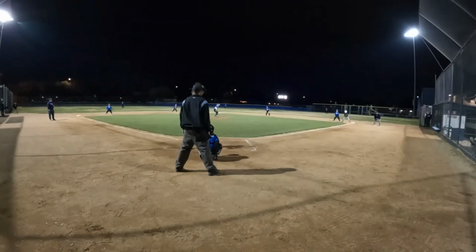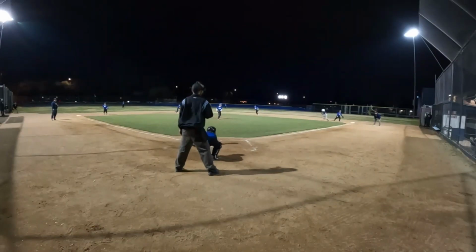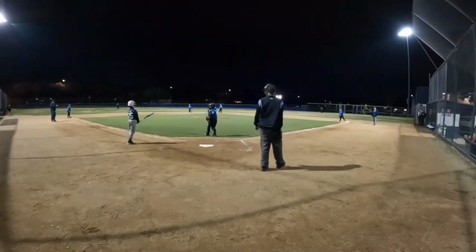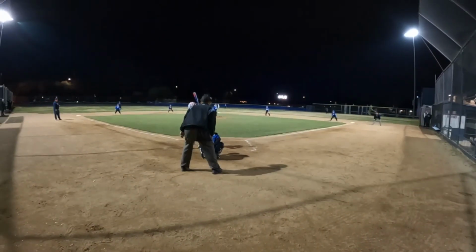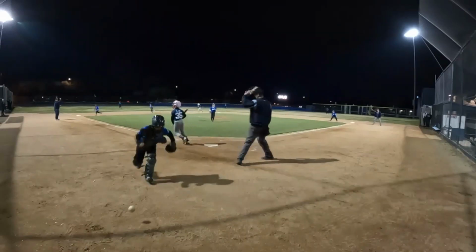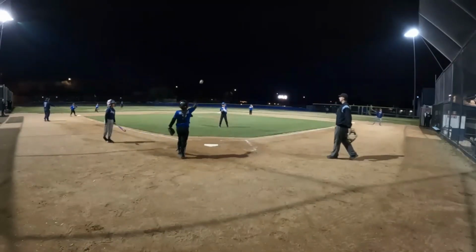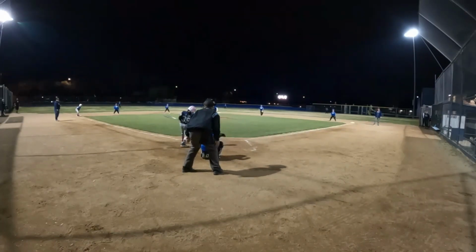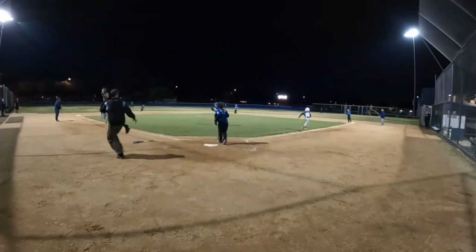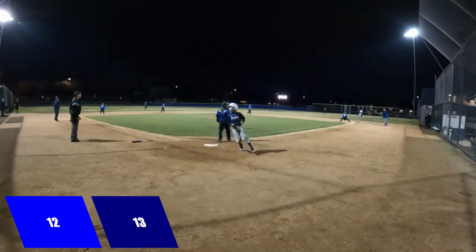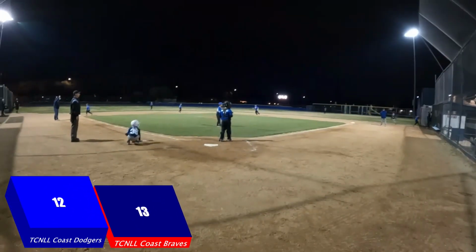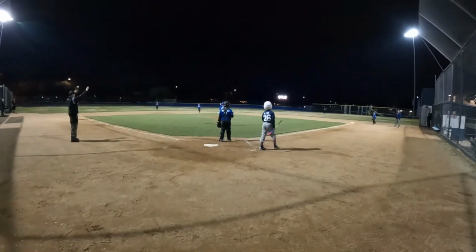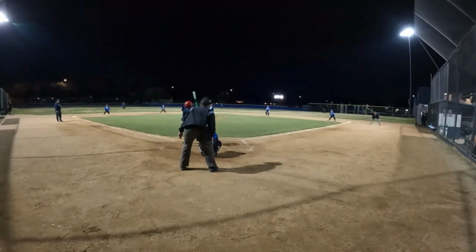Next batter is Kayden. Here's the pitch. Swung on and missed, and runner takes off to second. Morgan's at second now. Nobody out, and pitch is behind Kayden. Morgan moves up to third. No play at third. Here's the pitch to Kayden. Kayden grounds it to short. Nice stop by shortstop. Throws to first. Not in time. Gets by the first baseman into the dead ball area. So Kayden's at second now.